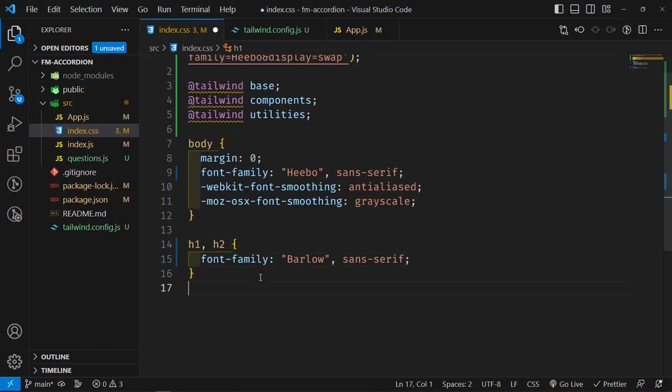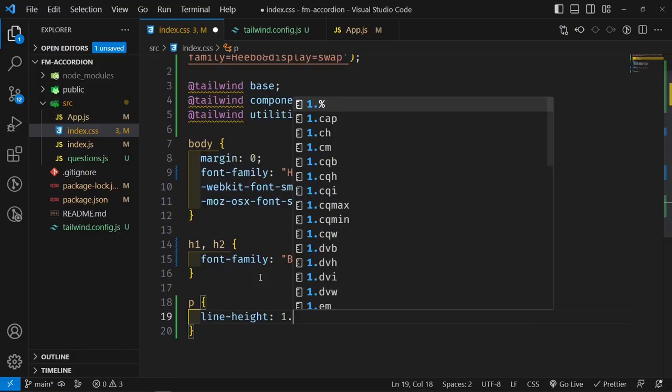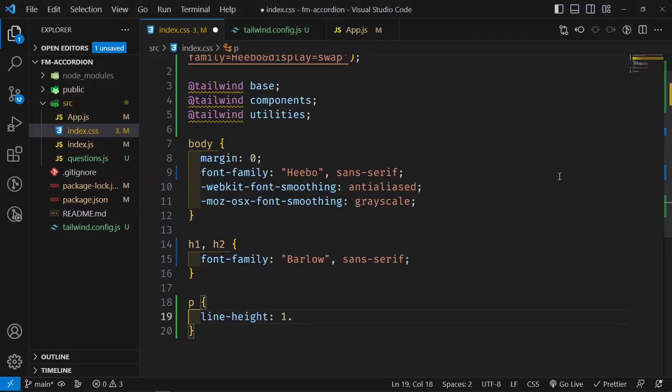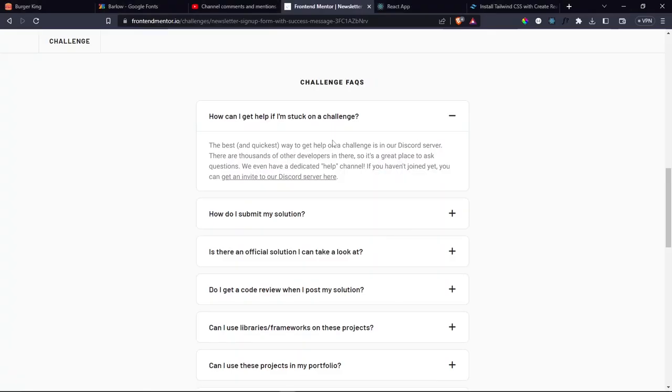And then below this, let's specify the paragraphs to have a line height of about 1 point, let me see. Yeah, let's use 1.8. And then the color for the paragraphs, I want it to be this light gray.